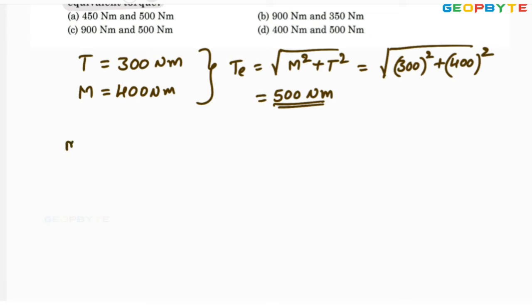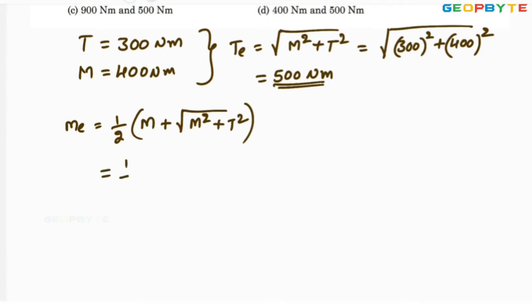Whereas equivalent bending moment ME equal to half into M plus root over M square plus T square. I can write the root term as equivalent torque.